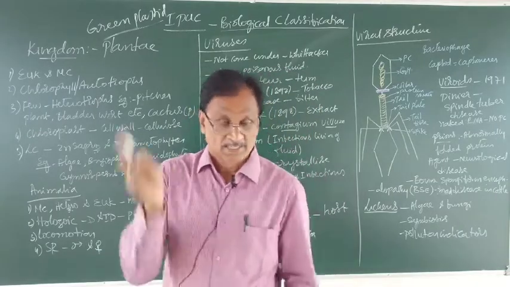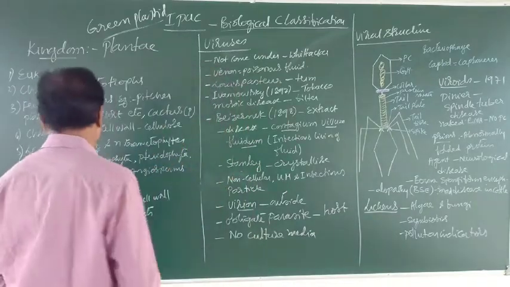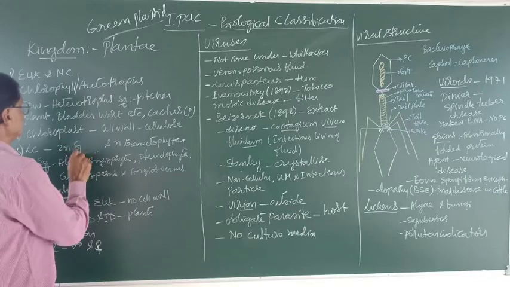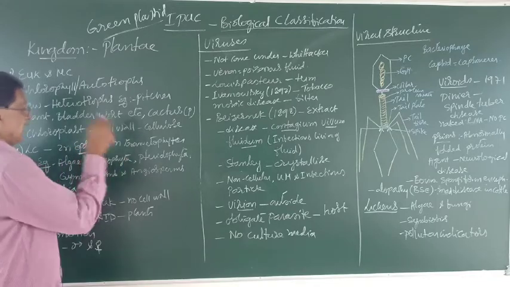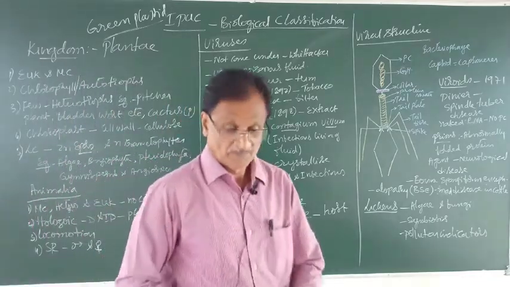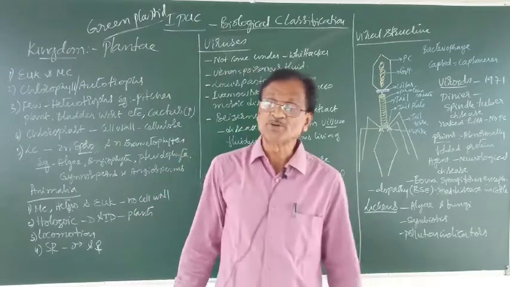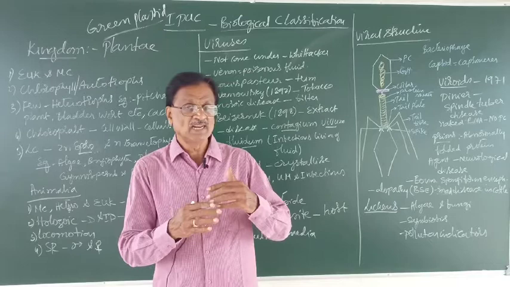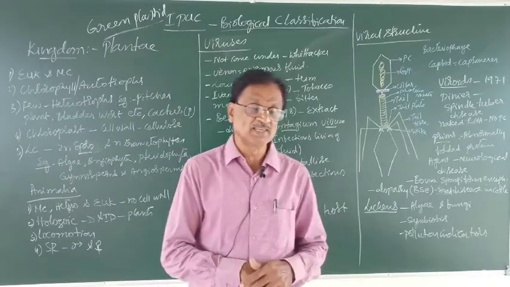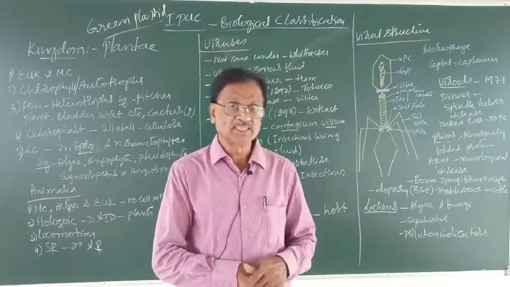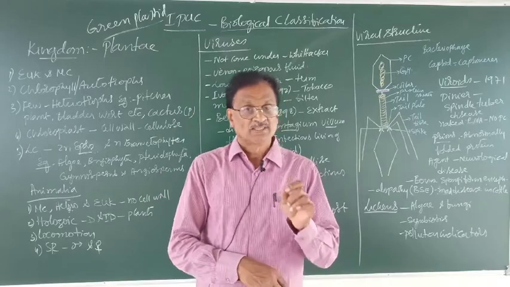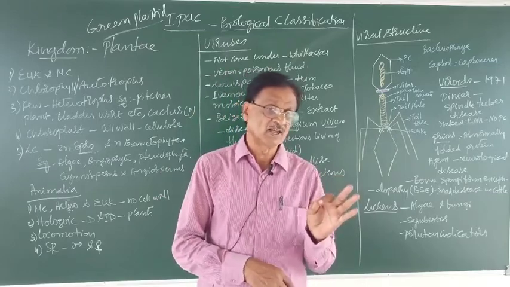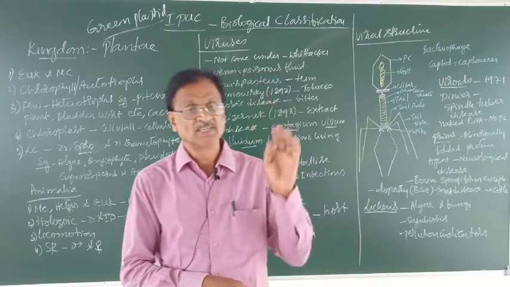Gametophyte. The life cycle has the diploid sporophyte and the haploid gametophyte. They alternate with each other, hence it is termed alternation of generation.